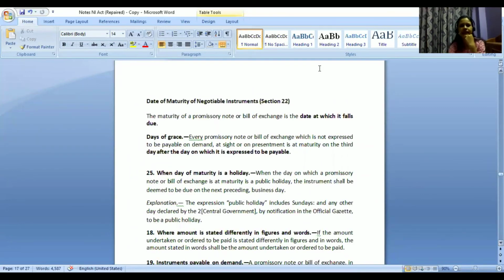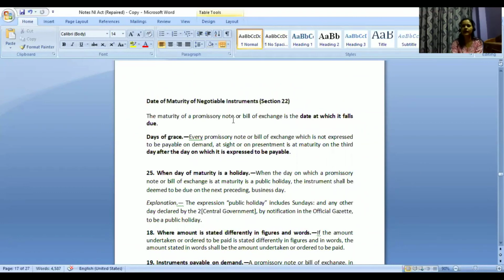So first is date of maturity of negotiable instruments. So it is section 22. These are just a few sections I have mentioned in this particular sheet. Try to remember these sections. Only the important ones are there. Regarding date of maturity, which section is talking about it? It is section 22. So the maturity of a promissory note or bills of exchange is the date at which it